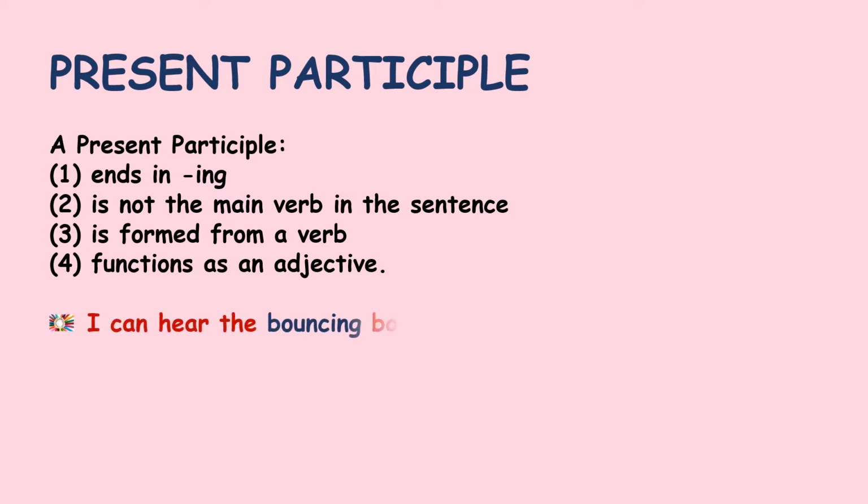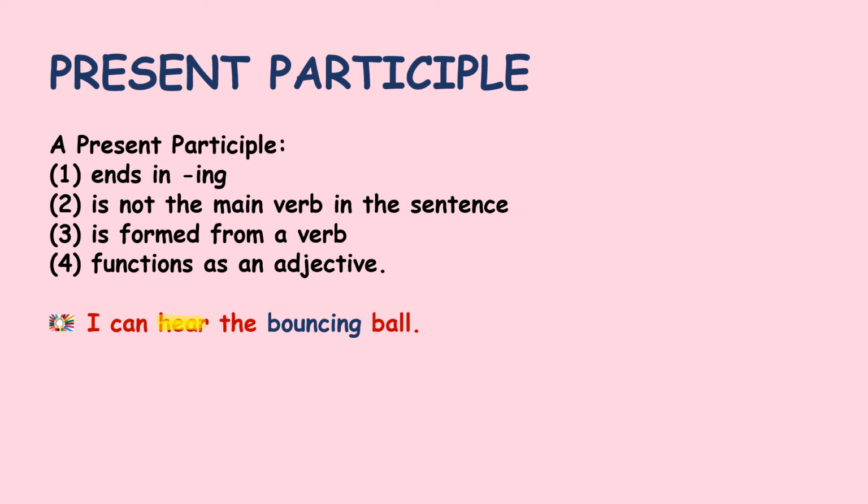I can hear the bouncing ball. I can hear: that is the action done by the subject, and so here is the main verb in the sentence. If I ask you what is the verb in the sentence, immediately the response will be bouncing. But the verb here is hear.